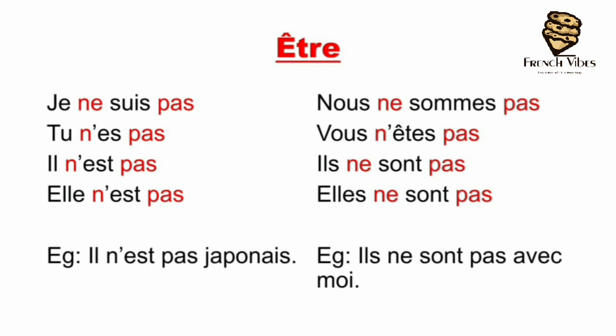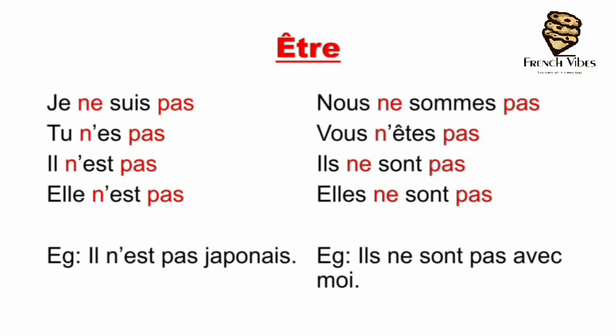If the conjugation starts with a vowel or h, instead of using ne, we use n apostrophe and it gets clubbed with the conjugation. So here it becomes tu n'es pas. Il n'est pas. Elle n'est pas.